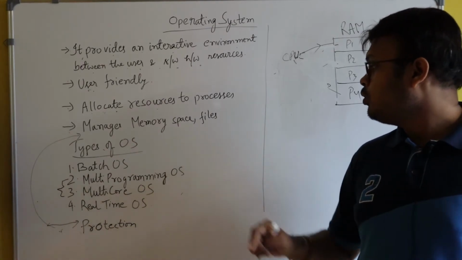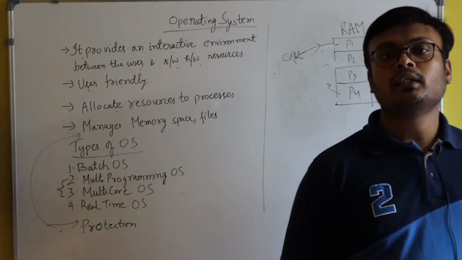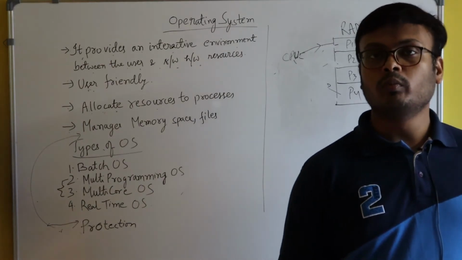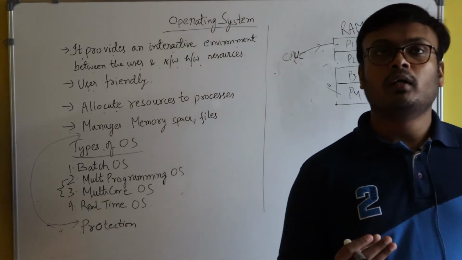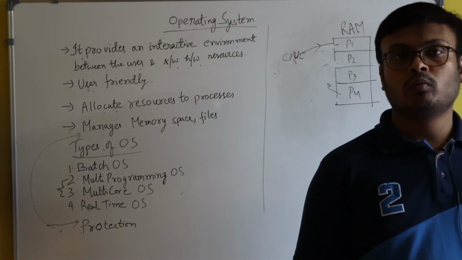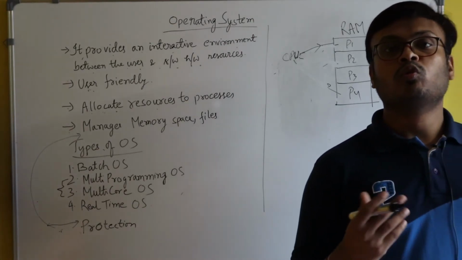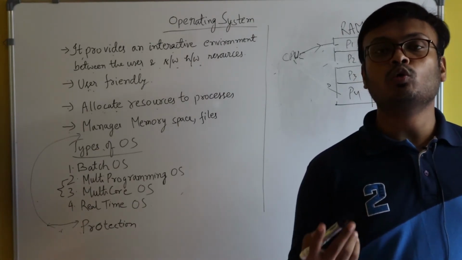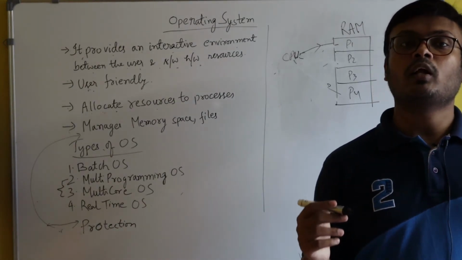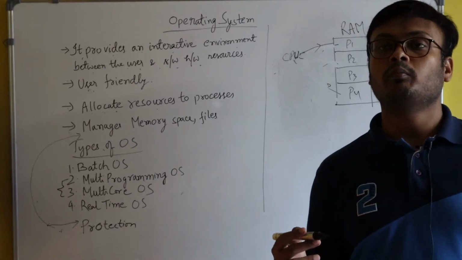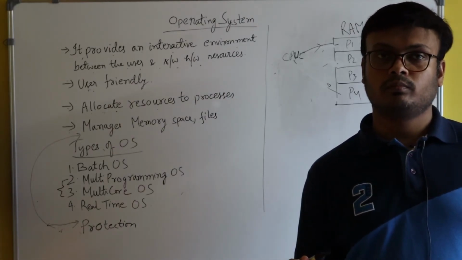So now let's come to multi-core operating system. What is a multi-core operating system? Core means what? Processor. More than one processor. You might have heard of quad core, dual core, octa core. Quad core means what? 4 CPUs. Dual core means 2 CPUs. Octa core means 8 CPUs. So if there are more CPUs, then the execution will be very, very fast.